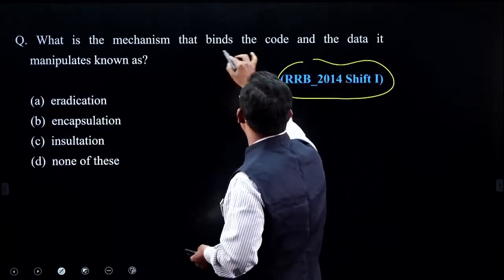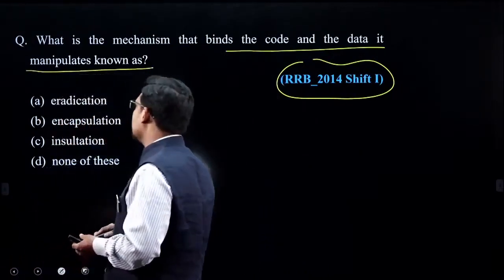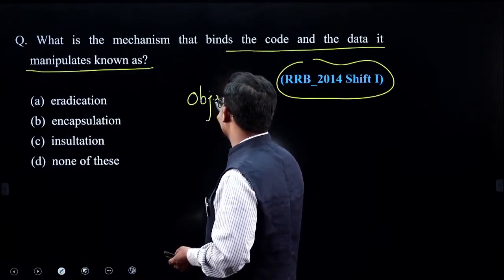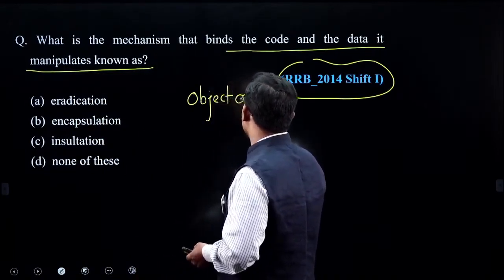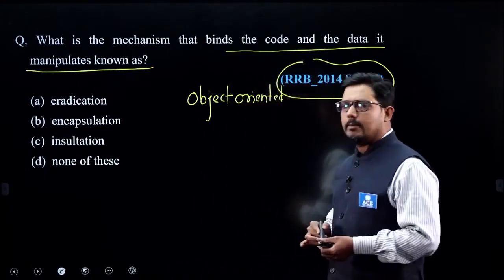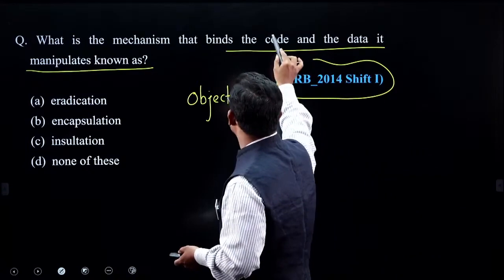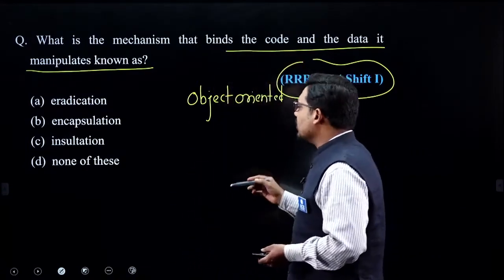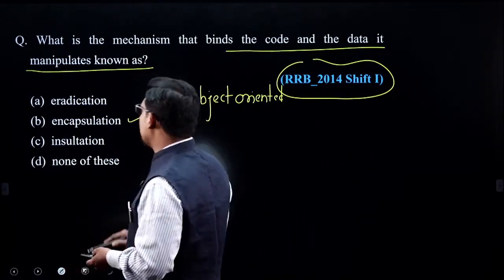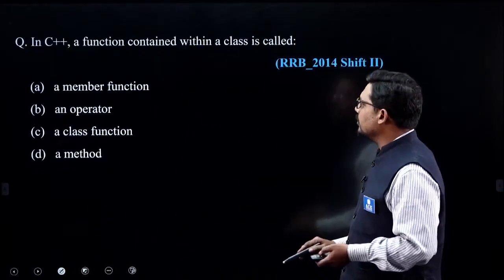What is the mechanism that binds the code and the data it manipulates, known as? This concept is taken from object oriented programming. It asks about the mechanism that binds the code and data, that is, the data as well as the member functions. The options are eradication, encapsulation, insulation, and none of these. The answer here is encapsulation, and this question is taken from object oriented programming.